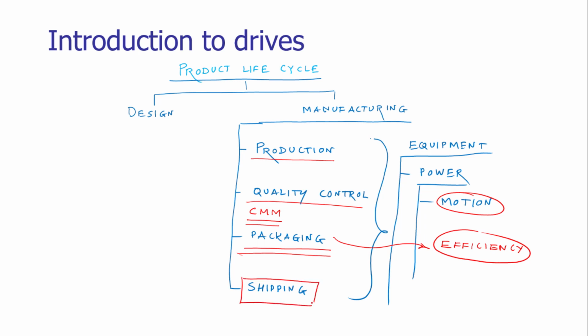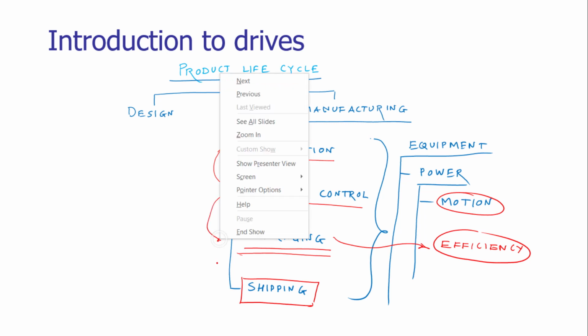Then the packed goods will be shipped. For shipping as well, we require various systems. For the shipping, basically, we may require trucks or automobiles. Inside the factory, we need to convey the goods from one department to the other department, from one shop to the other shop, from one section to the other.